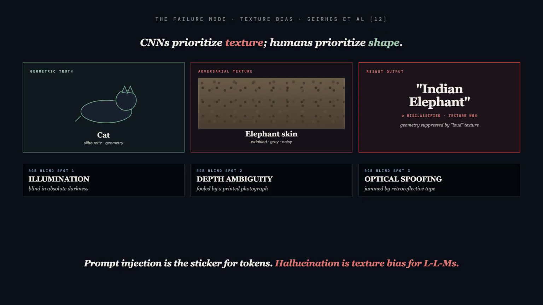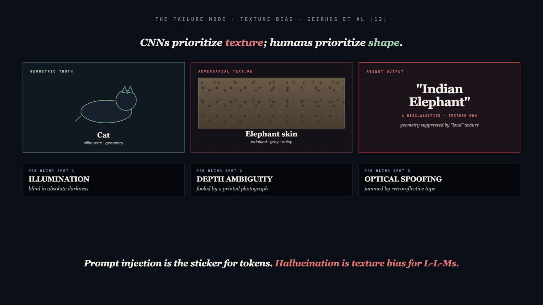The pathology has a name. It is called texture bias. Research by Geirhos and colleagues showed that when a standard ResNet sees the silhouette of a cat textured with the rough skin of an elephant, the model classifies the image as an Indian elephant. The geometry says cat, the texture says elephant. The model picks texture. That is the mechanism behind the sticker.